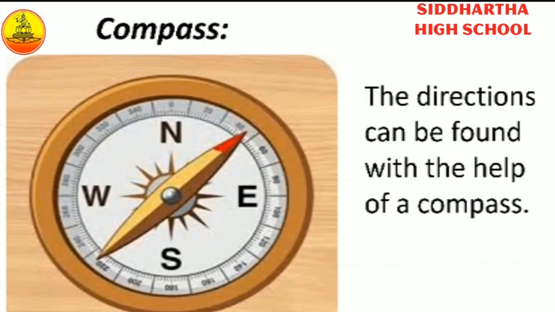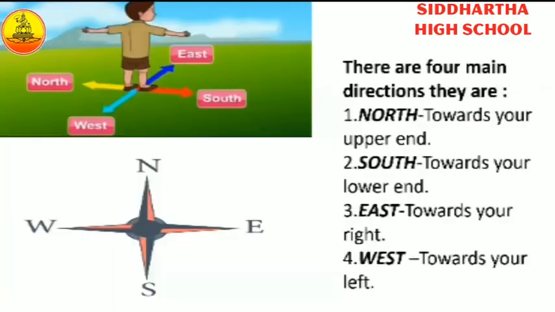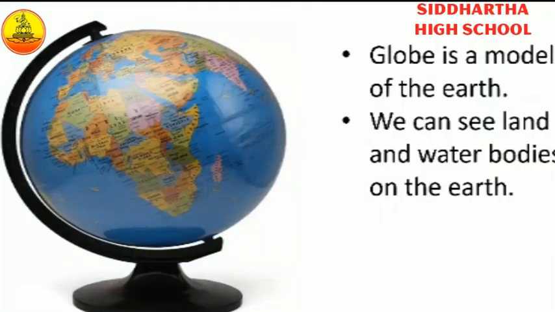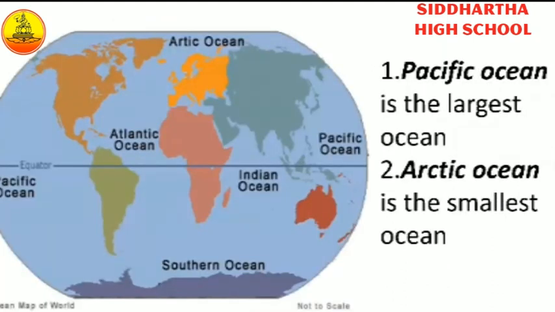Okay, I will revise once again. Earth is a living planet. It is spherical in shape. Globe is a model of the Earth. You can see land and water bodies on the Earth. These are oceans. There are 5 oceans: Arctic Ocean, Atlantic Ocean, Indian Ocean, Pacific Ocean, and Southern Ocean.